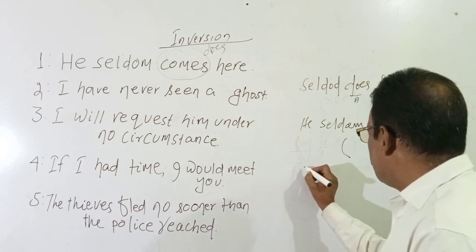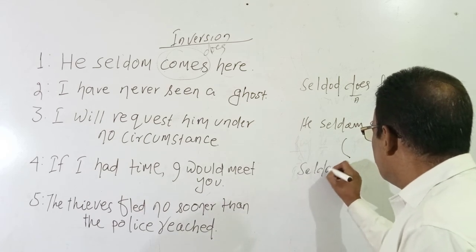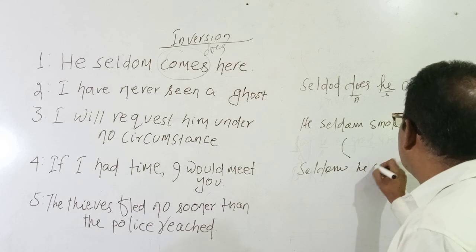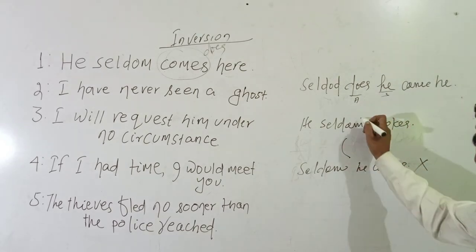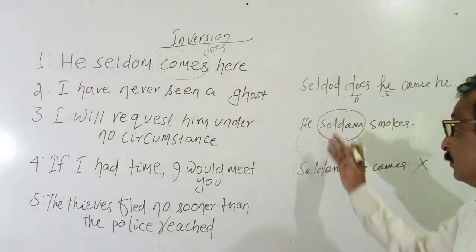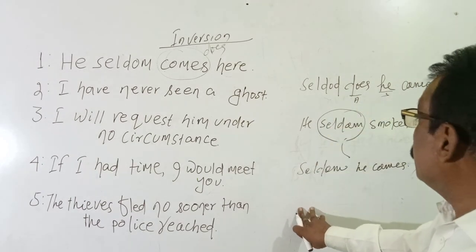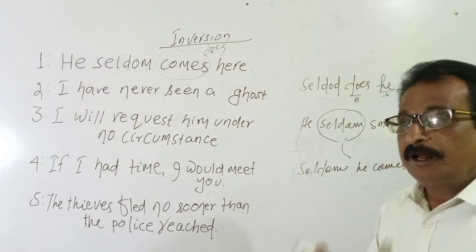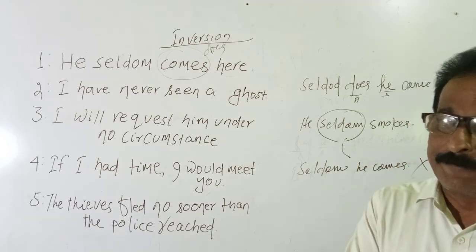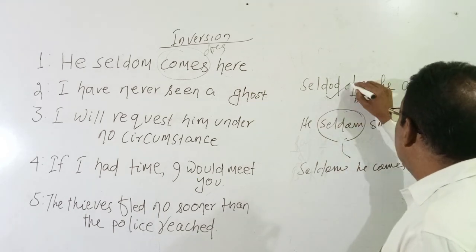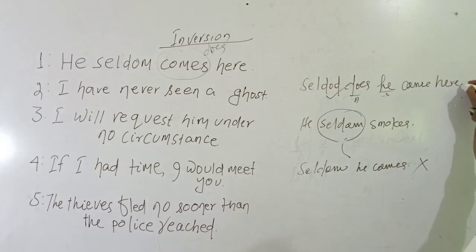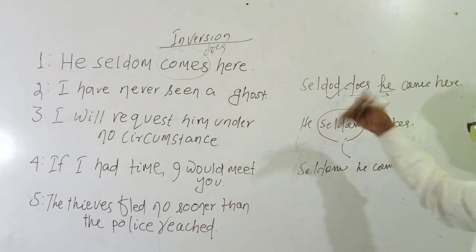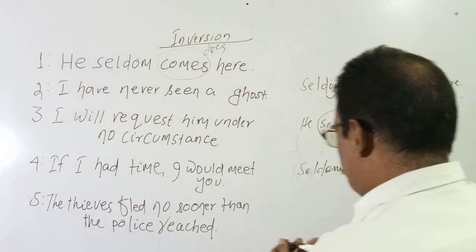They first write seldom he comes. But this is wrong. If the adverb seldom comes in the beginning, then immediately the auxiliary must follow it. So the right answer is: Seldom does he come here. Full stop, not question mark. This is called inversion.